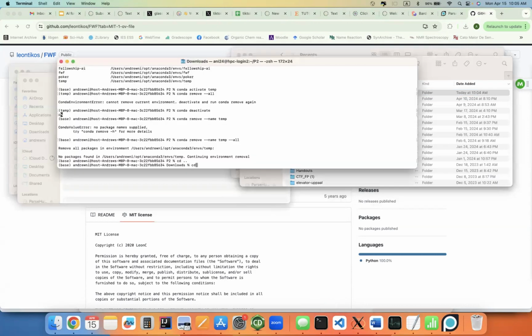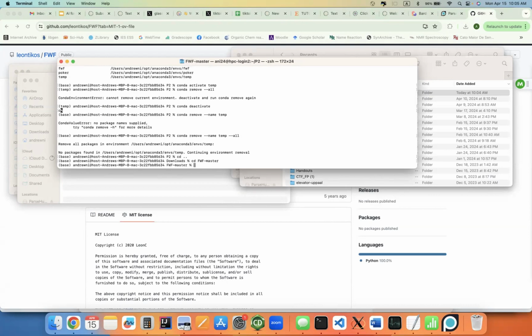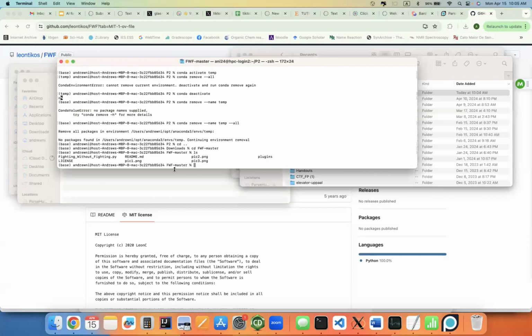So then we can go to FWF master. Okay. And now we see ls means list all of the entries in a directory. You can see Fighting Without Fighting is right here. Also, I only know these because I use them all the time, and there's no shame at all in looking things up if you don't know what's going on.